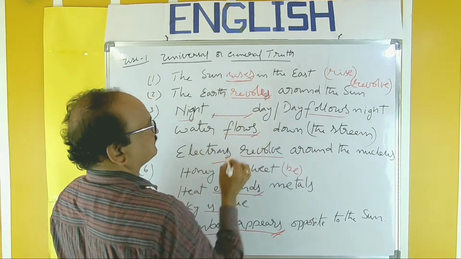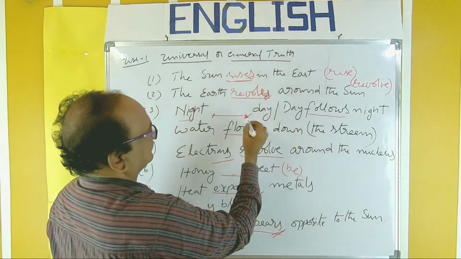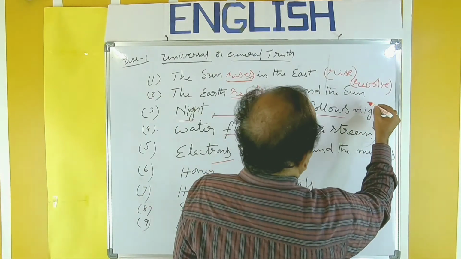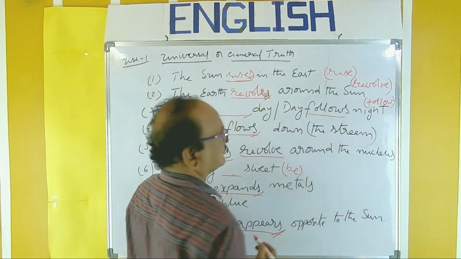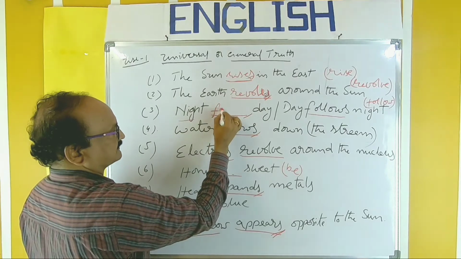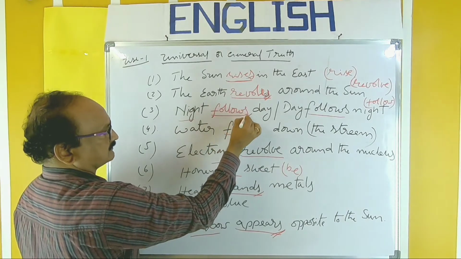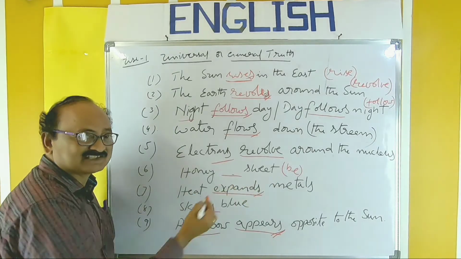Revolves. So night, it also blank. Follow. So you have to fill the blank. Follows.